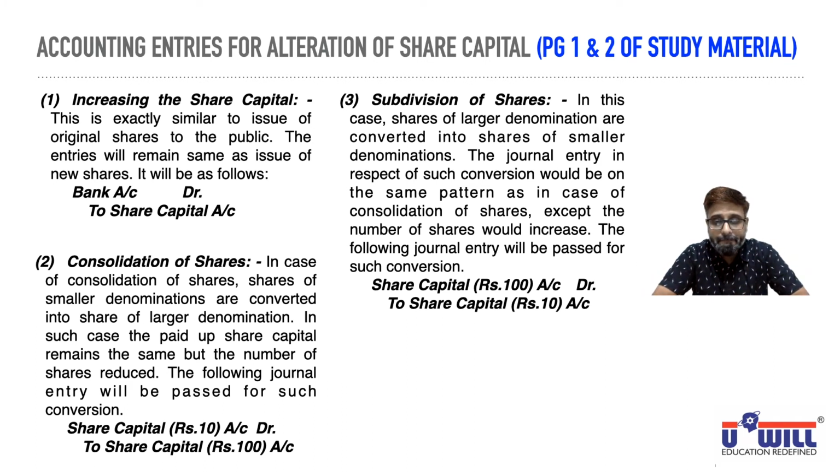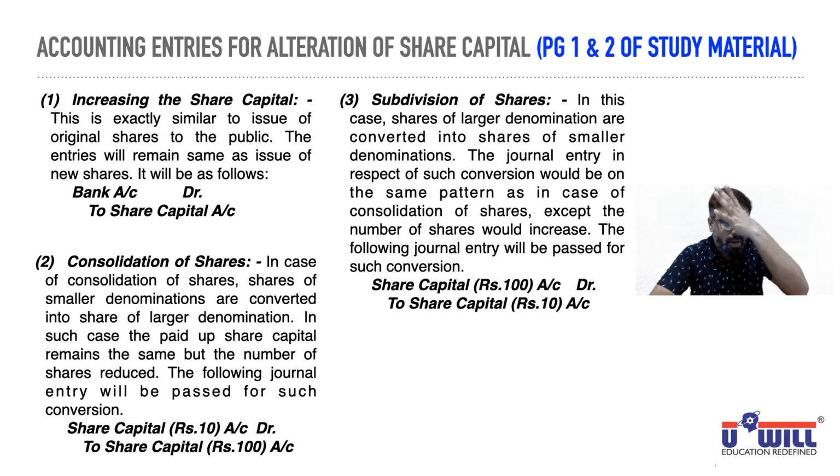Subdivision of shares. Now, opposite of consolidation is subdivision. What are we doing in consolidation? Small to big. Subdivision, big to small. Divide means bigger, you convert into small. In this case, shares of larger denomination are converted into shares of smaller denomination. What do you mean by denomination? Face value. So underline denomination and write FV face value. So shares of larger face value are converted into shares of smaller face value.